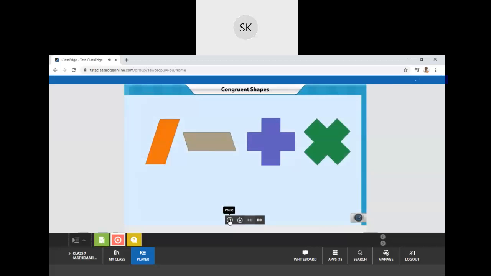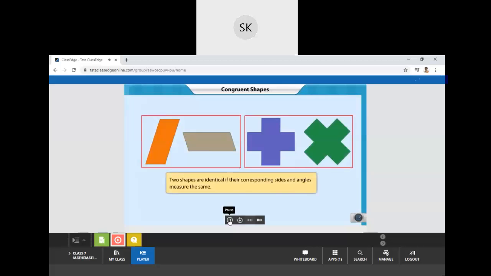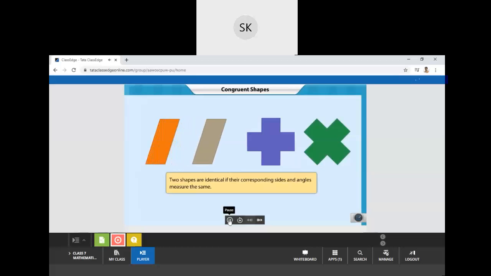Just like lines and angles, shapes can also be congruent. If two shapes are identical in every way, they are said to be congruent. In other words, their corresponding sides and angles have the same measures.